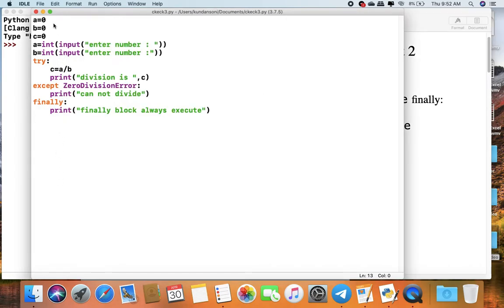We will learn this concept by an example. In this example we have three variables: a equal to 0, b equal to 0 and c equal to 0. We are going to input a and b. In the try block I write c equal to a divided by b. If any error does not come, then the output will be print c, and the program will not move to the except section. So the program will move to the finally section. The finally block always executes.